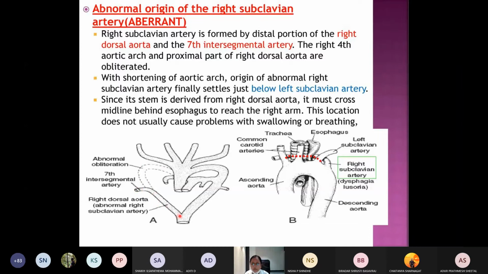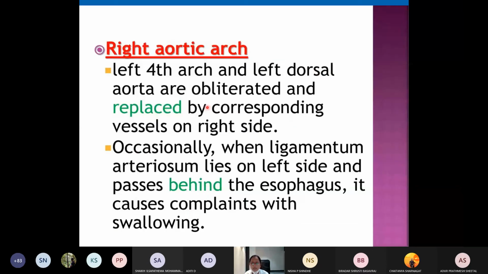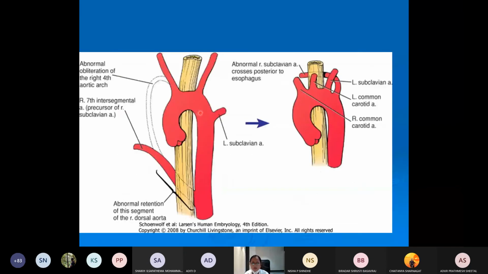The junction will be shifted along with the descending aorta and the arch of the aorta. So this is called the abnormal origin of the right subclavian artery, that is from the right seventh intersegmental artery and the right dorsal aorta. So this is the aberrant origin of the right subclavian artery.